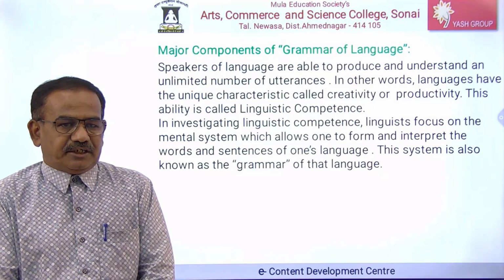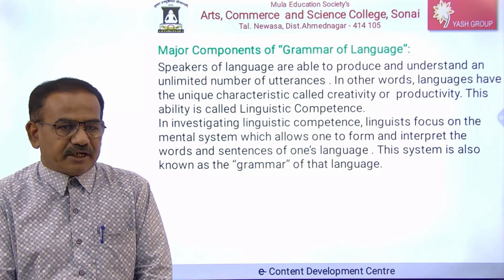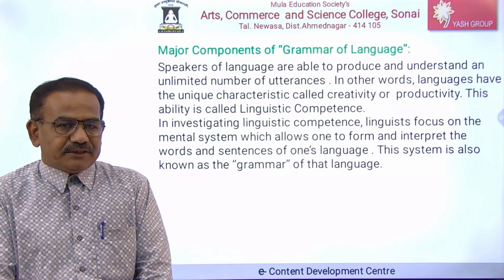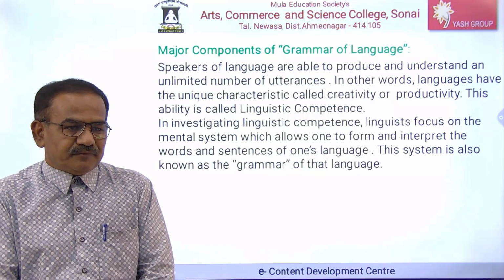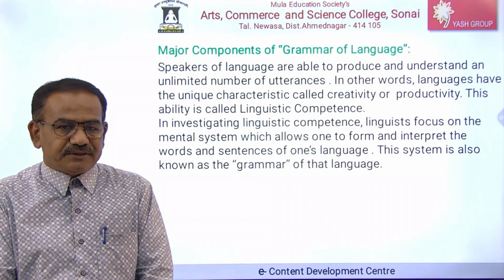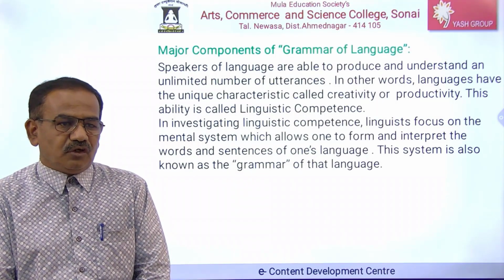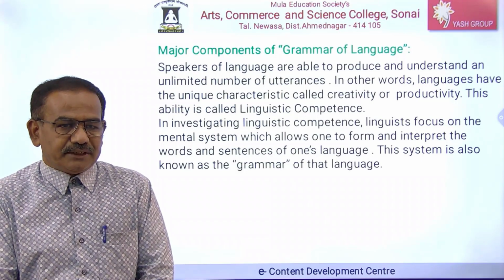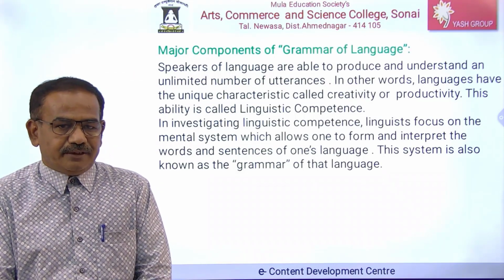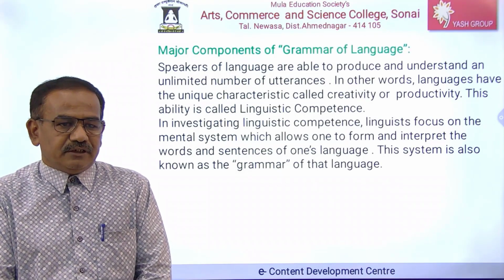He can speak his own mother tongue. We can learn a national language or an international language, but while investigating linguistic competence, linguists focus on the mental system which allows one to form and interpret the words and sentences of one's language. This system is also known as the grammar of that language.